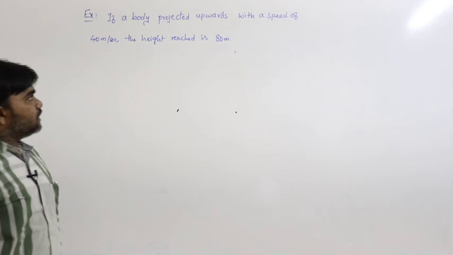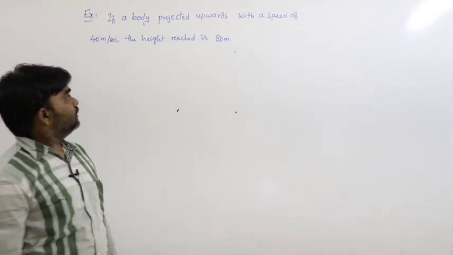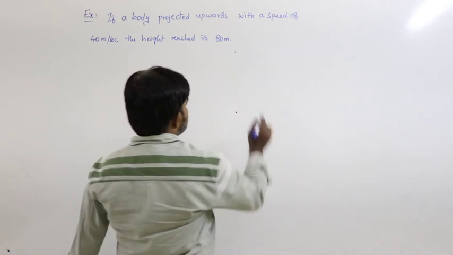If the body is projected upwards with a speed of 40 meters per second, the height reached by the body is 80 meters.